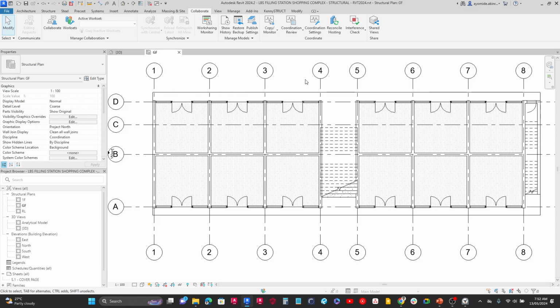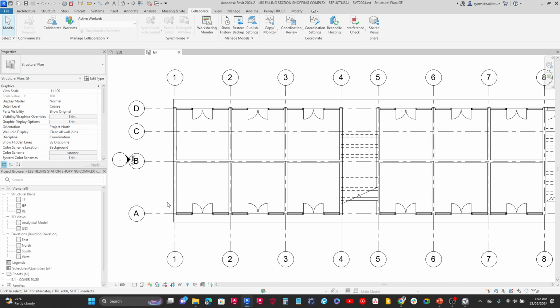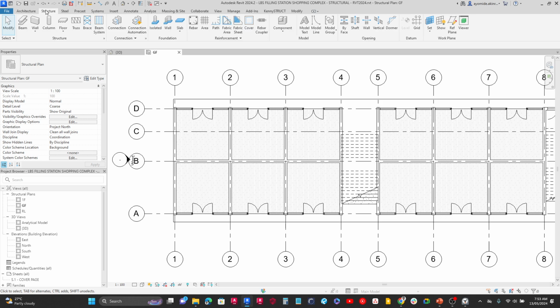So let's place columns. To place a column, we need to go to the category where we can model columns. To do that, I'm going to come over here to the Structures tab. Under the Structure panel, you see here different modeling elements. We have here beams, walls, columns, floors, truss, brace, and beam systems. We're going to come over here and click on Structural Column.